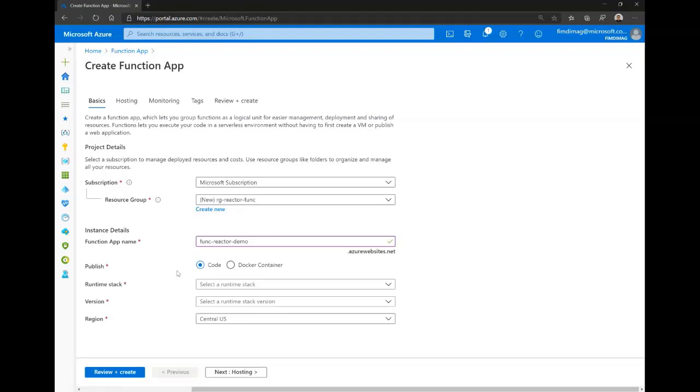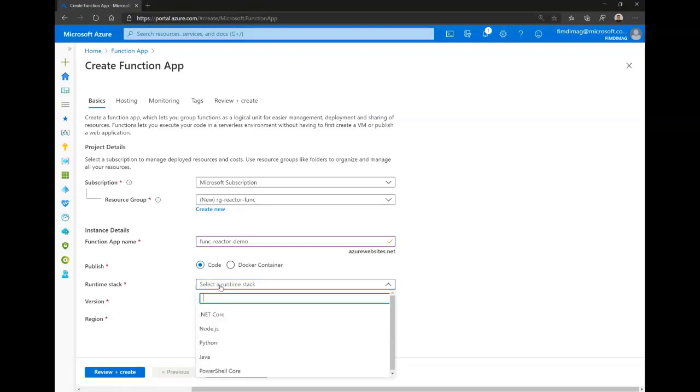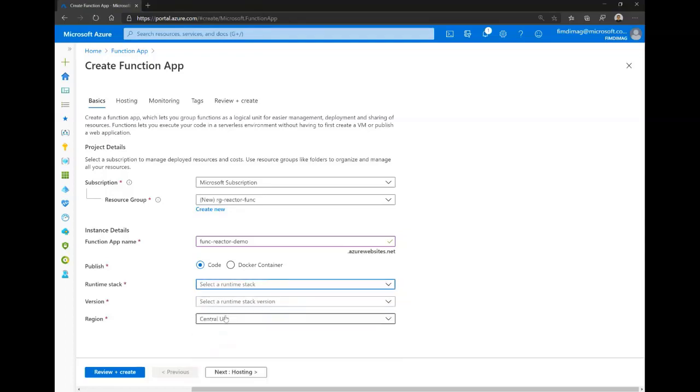It can be code, or it can also be a Docker container. The Docker container right now is not supported on the serverless side. We'll see that in the next step. So we'll select code, and then we need to select the runtime stack. It can be .NET Core, Node.js, Python, etc. We'll select .NET Core.